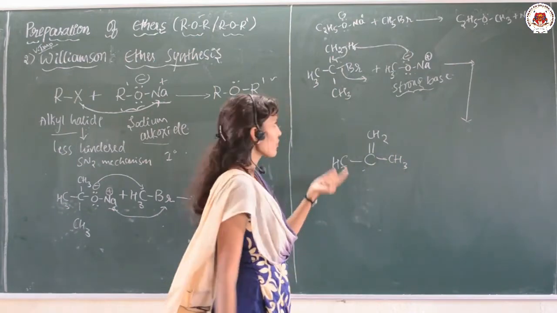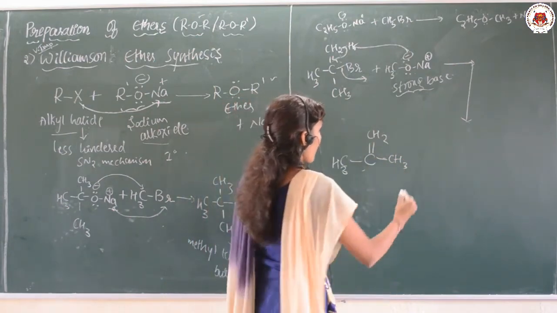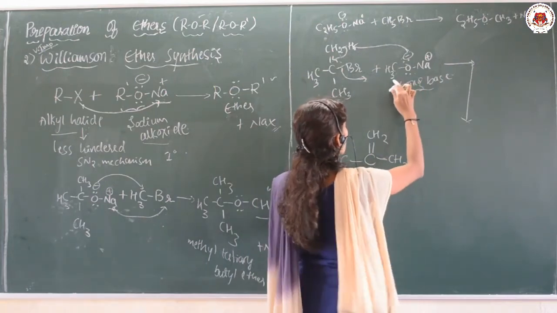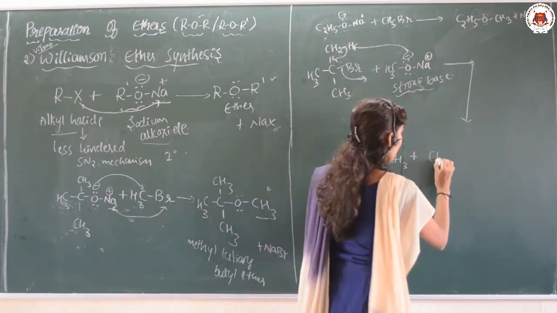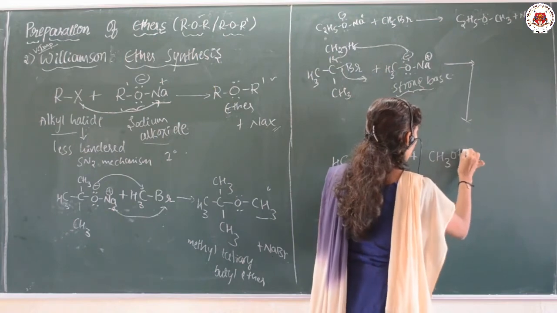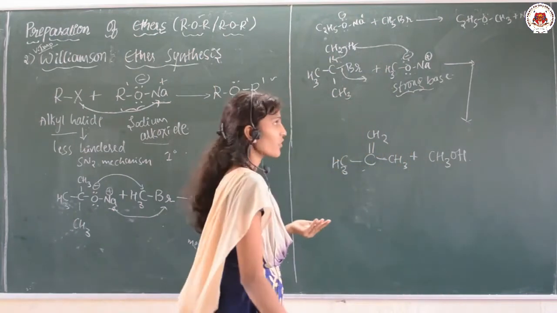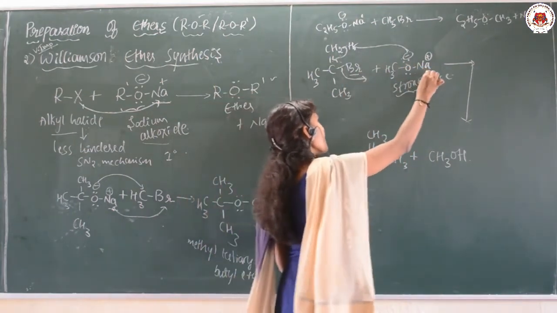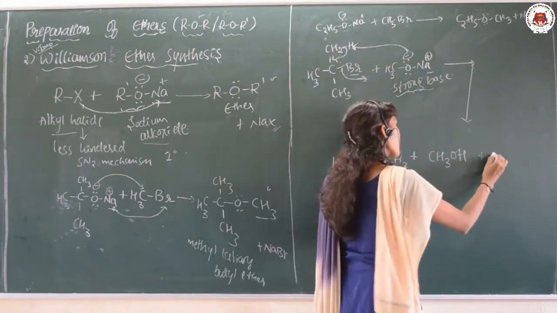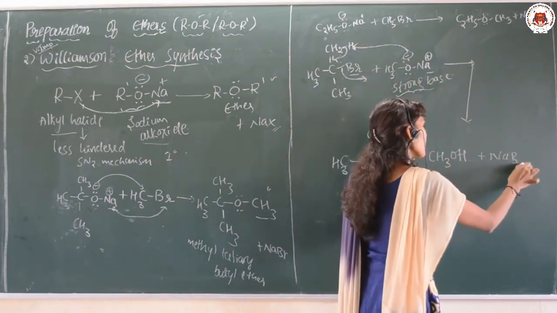CH3 I have taken in front, and what else remains? CH3OH, and what else? This Br and this Na, NaBr.